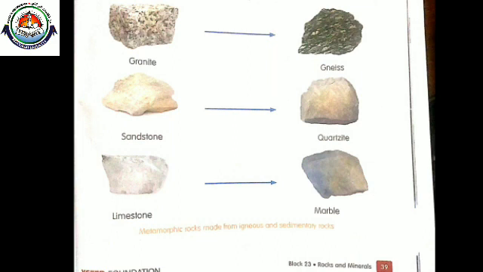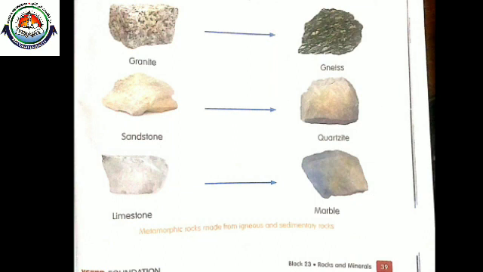In this picture you can see gneiss, and it is formed from granite. Granite, an igneous rock, under high temperature and pressure is squeezed and forms gneiss.